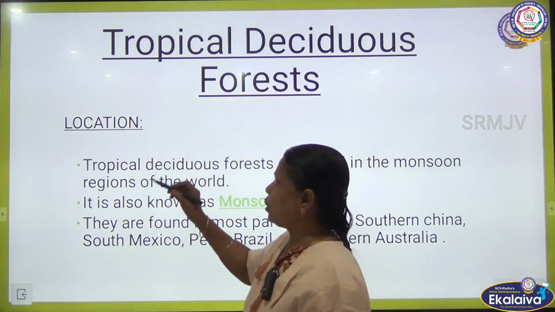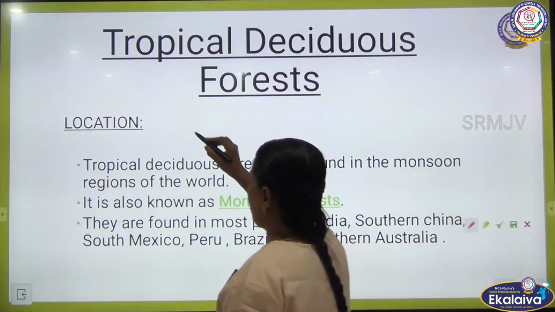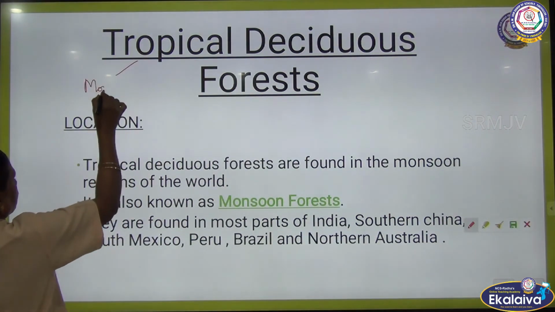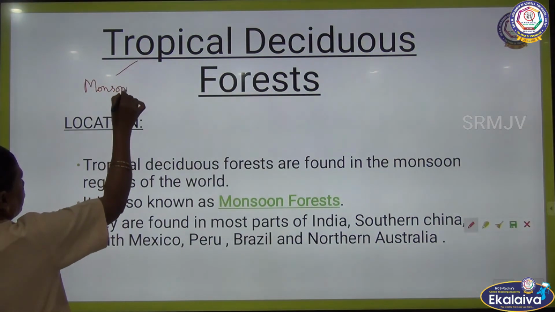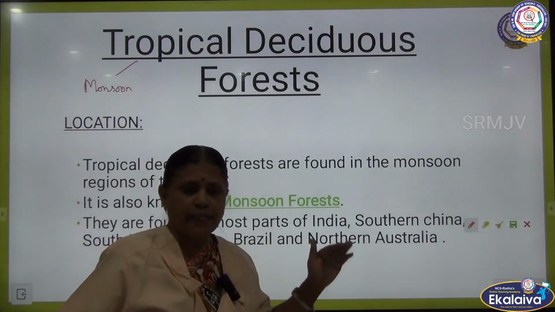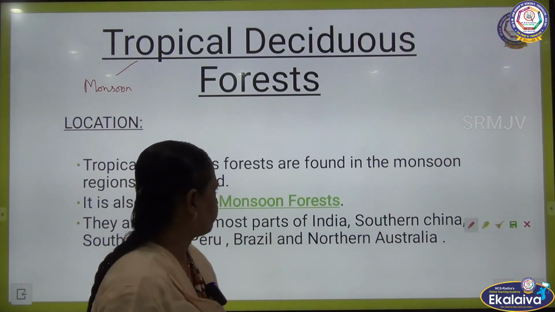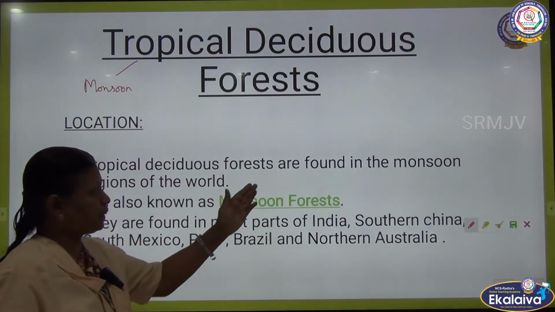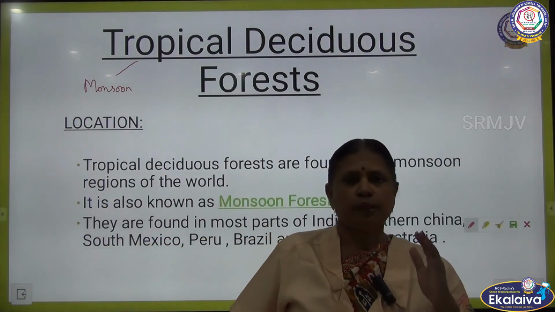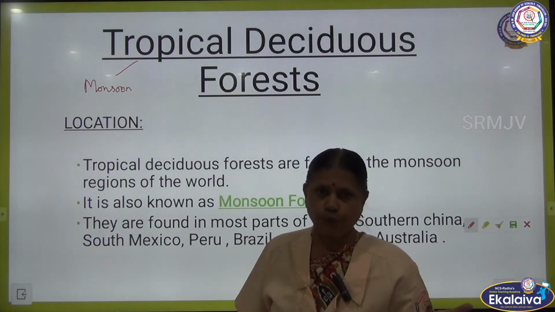This forest is also called monsoon forest. Tropical deciduous forest is also called monsoon forest. Monsoon means seasonal. Tropical deciduous forests are found in the monsoon regions of the world. In a particular season wind will come, so we say monsoon wind.